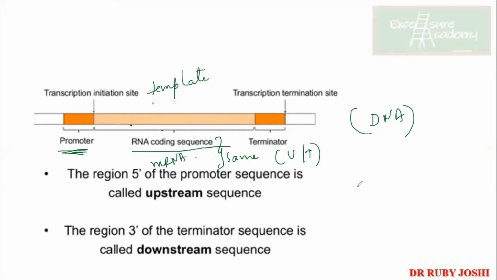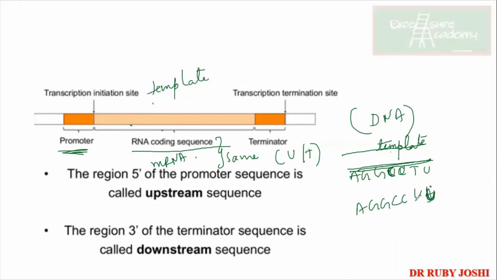The coding sequence and the template sequence are different. If I say that this gene has this as the coding sequence, let us say C, C, T, U, do not get confused that it is a template. This is not the template. The opposite strand in your DNA is going to act as the template strand, so that when the mRNA is formed, it is going to have a similar sequence to this one. Samjha?